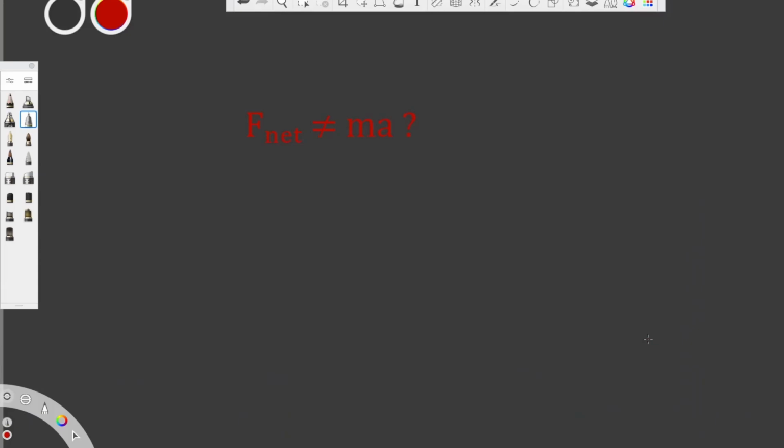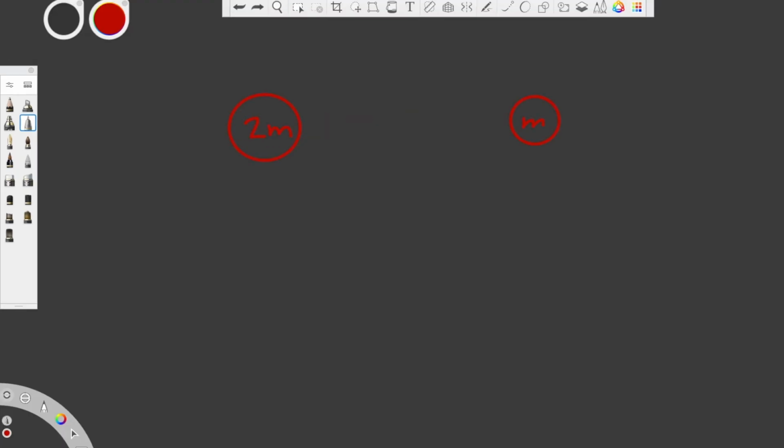Isaac Newton's legendary second law of motion states that F net is equal to ma. Is this true? Let's talk about it.